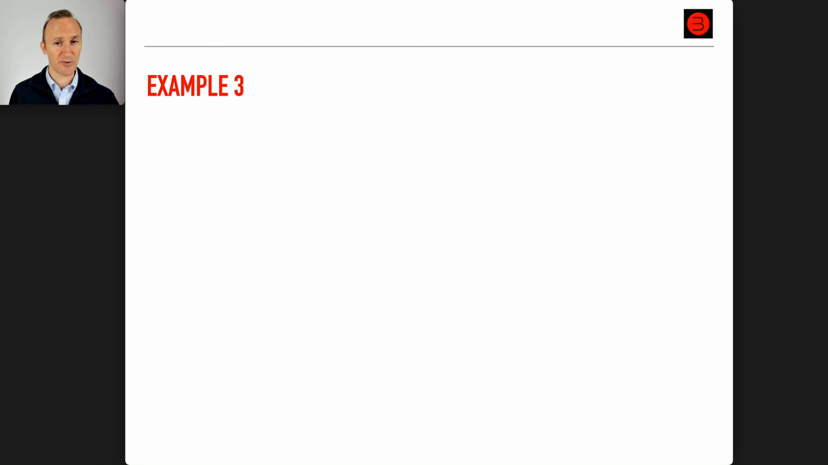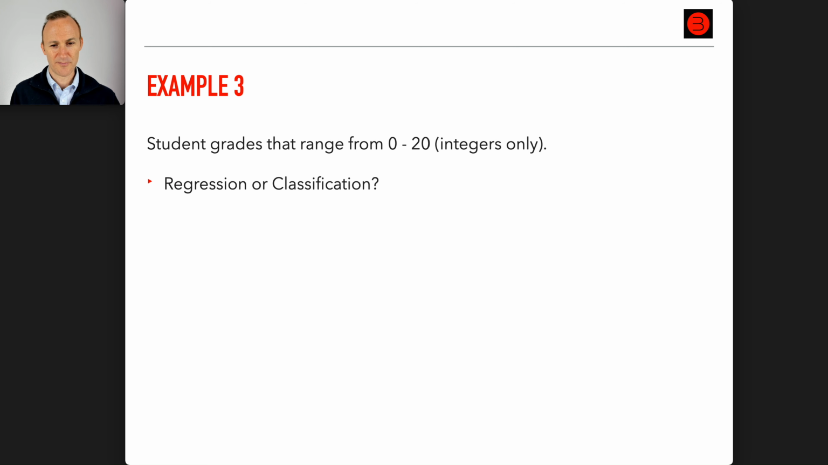Okay, let's look at example 3. Student grades that range from 0 to 20, integers only. This is a little tricky, I think. So take a moment and think about this one. Regression or classification? I will give you a moment on this one. Yeah, I don't think it's obvious.